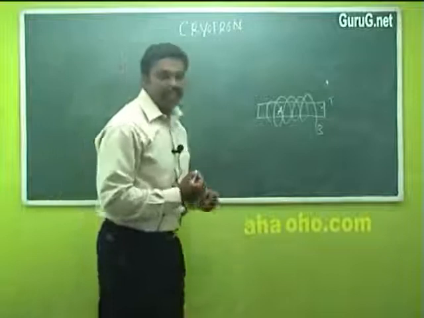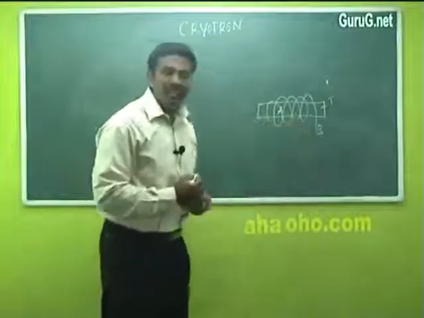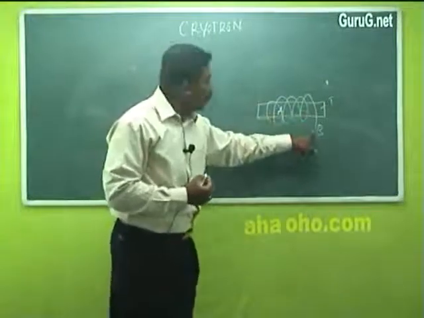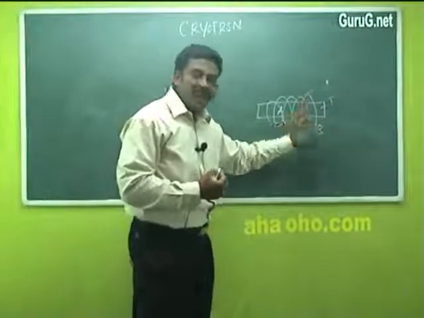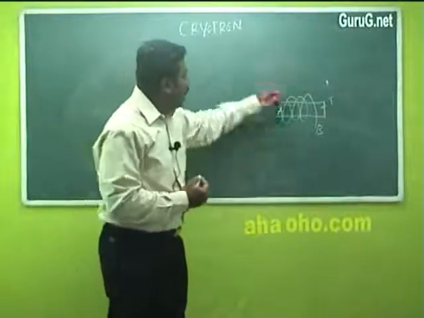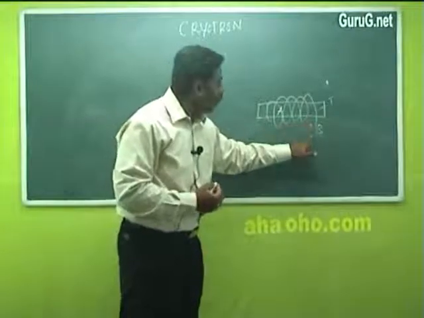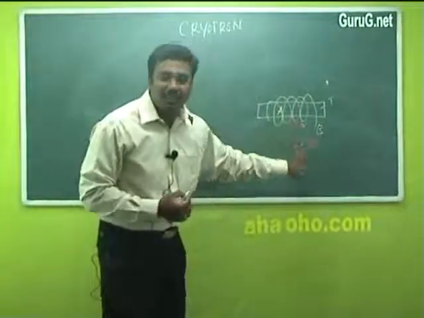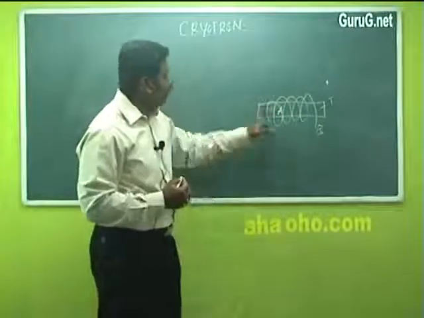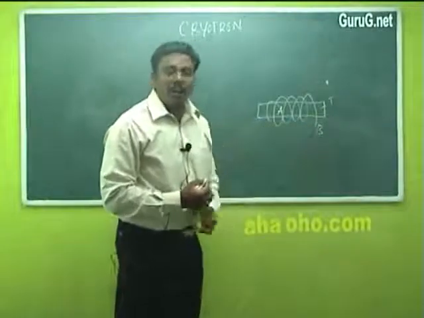So at the operating temperature, what happens? A and B do not have the same transition temperature. The transition temperature of B is less, so when a current is induced, a magnetic field is produced. This magnetic field destroys the superconducting phenomenon of material B, because the transition temperature of material B is very much less than that of material A. So now material B becomes a normal material.